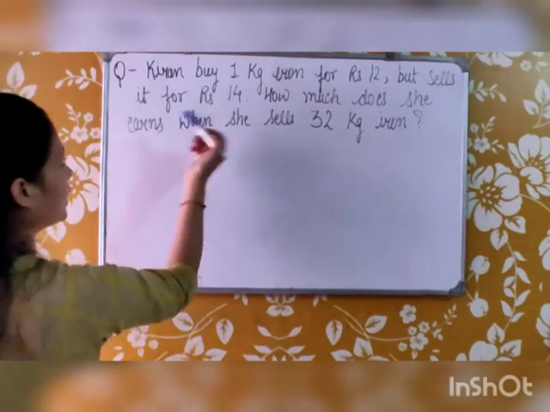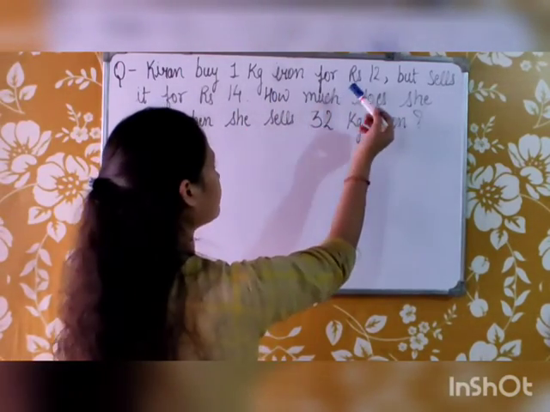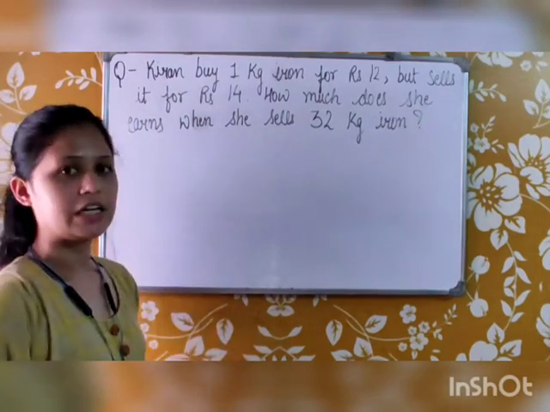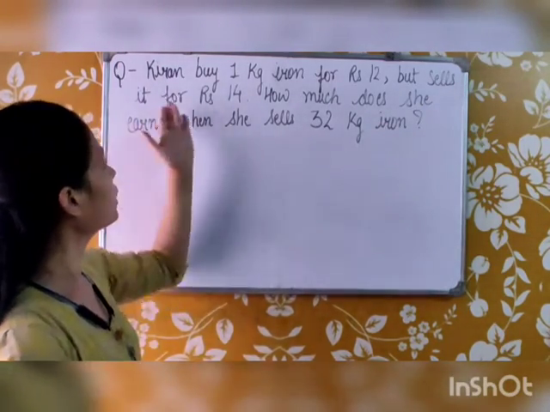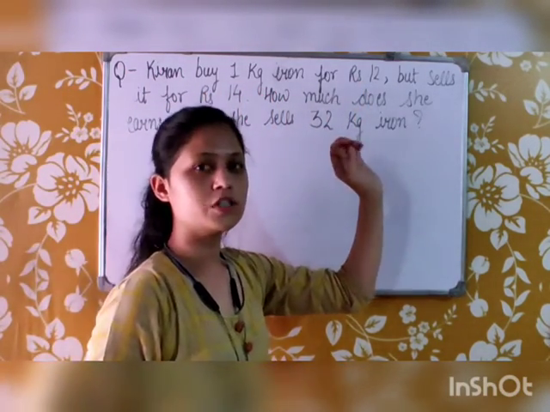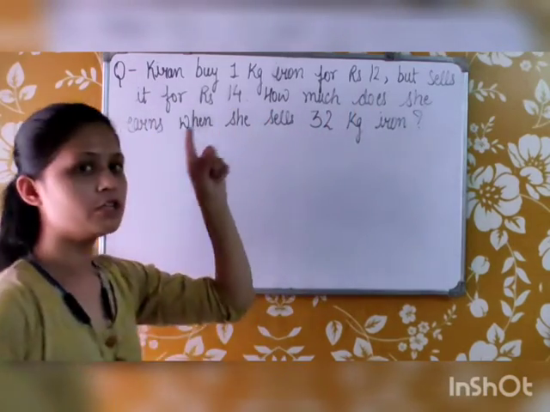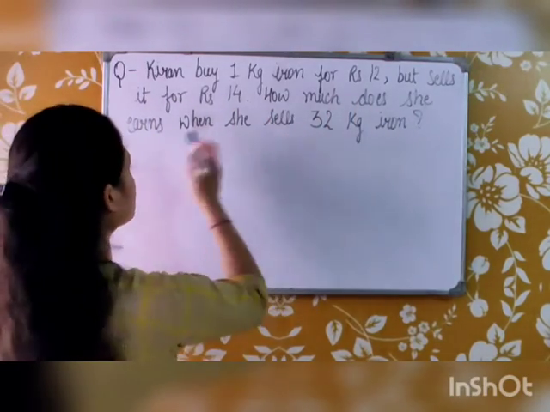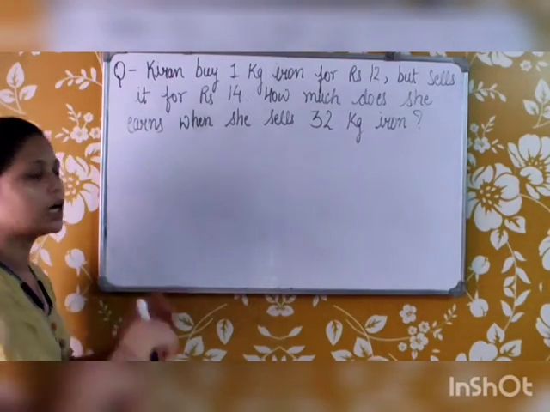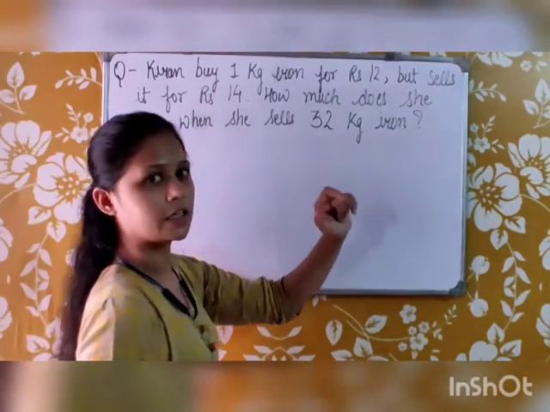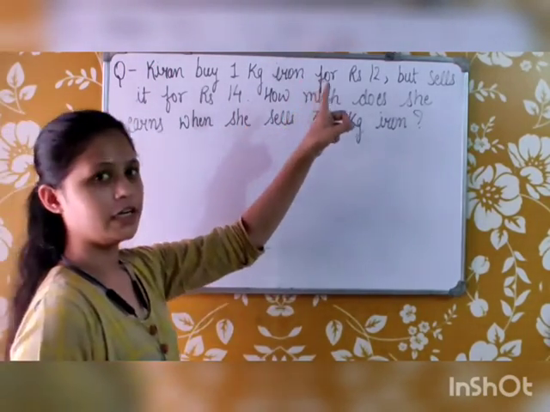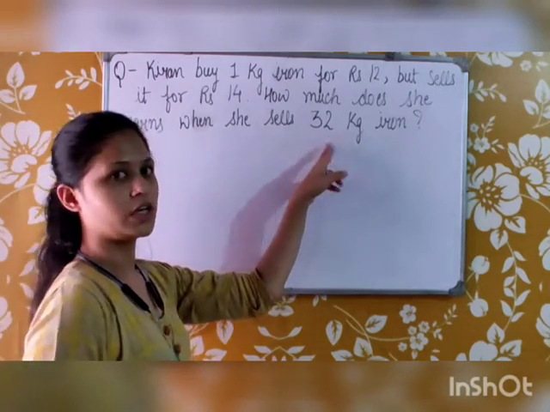The question is, Kiran buys 1 kg iron for rupees 12 but sells it for rupees 14. So now Kiran has bought 1 kg iron for rupees 12, but she sells it for rupees 14. How much does she earn when she sells 32 kg iron? So we have to tell her profit, her earning in selling 32 kg iron. First we will find her earning in selling 1 kg of iron, then we will find for 32 kg iron.